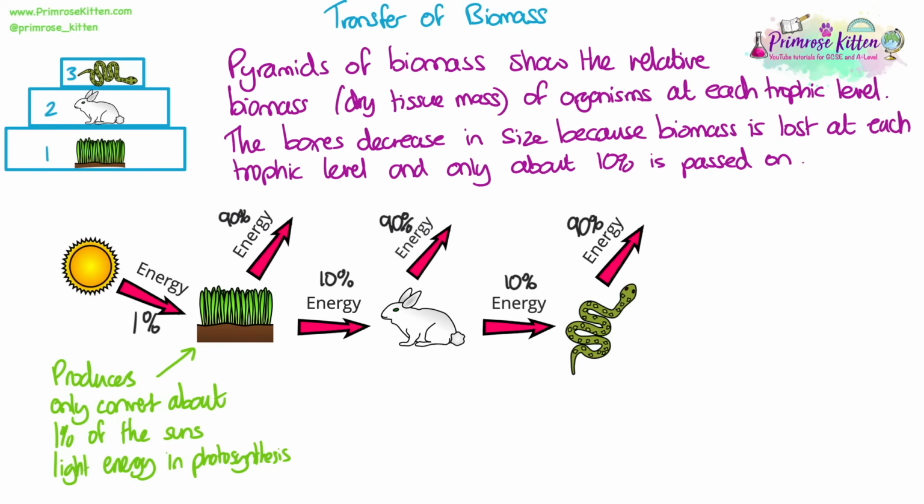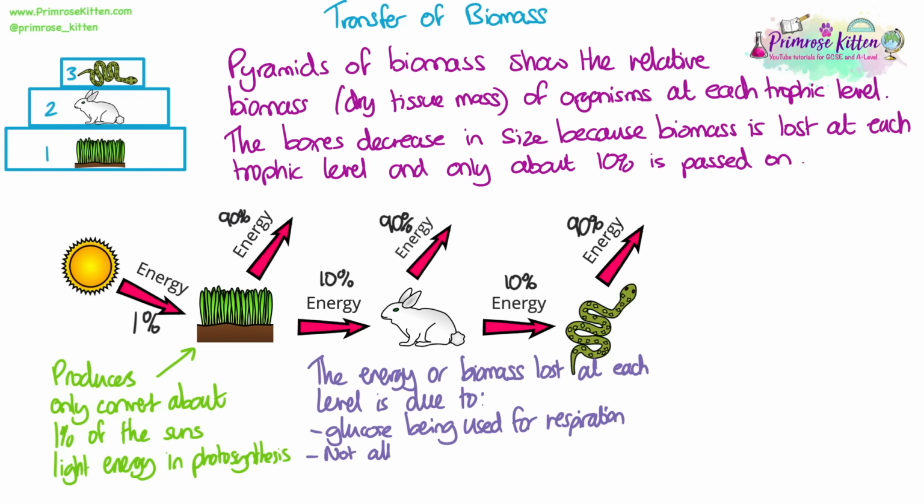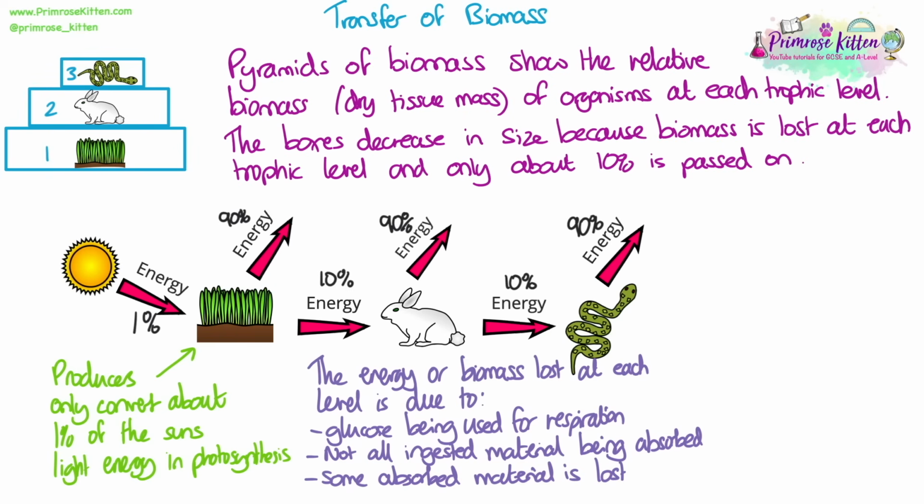Initially, producers only convert about 1% of the sun's light energy through photosynthesis into glucose, which can be used to build biomass. And then energy from biomass is lost at each level, due to glucose being used for respiration, and not all ingested material being absorbed in the first place. This could be parts of the animal that are not eaten, or parts that just pass through the digestive system undigested, such as bones. Some absorbed material is lost as waste through excretion in urea or carbon dioxide.